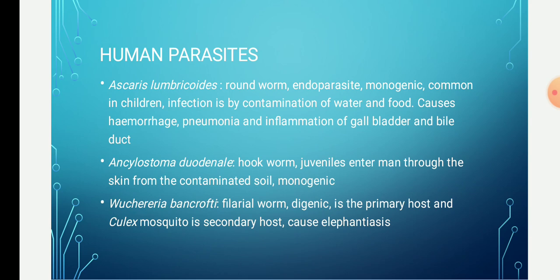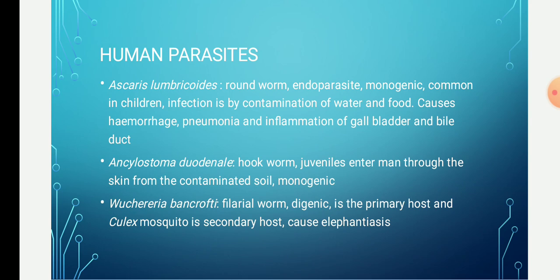It causes hemorrhage, pneumonia, and inflammation of the gallbladder and the bile duct. It is thus called a monogenetic parasite. What is a monogenetic parasite? A parasite which completes its life cycle in one host only and does not require an intermediate host is known as a monogenetic parasite.